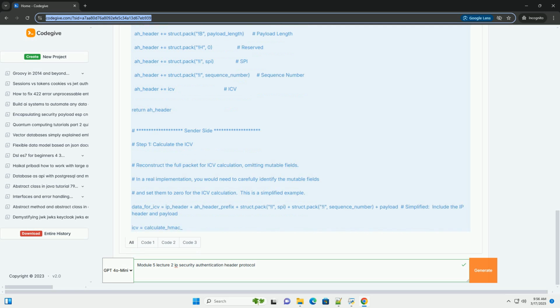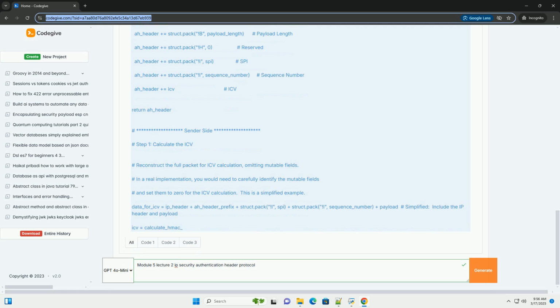The sender constructs the AH header. Sets the next header field to indicate the protocol type that follows the AH header, for example TCP, UDP. Calculates and sets the payload length. Sets the reserved bits to 0. Sets the security parameters index, SPI, to the agreed upon value for the SA. Sets the sequence number, if anti-replay protection is enabled. Appends the calculated ICV as the authentication data field.